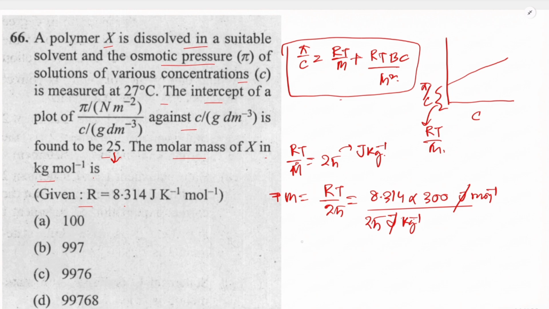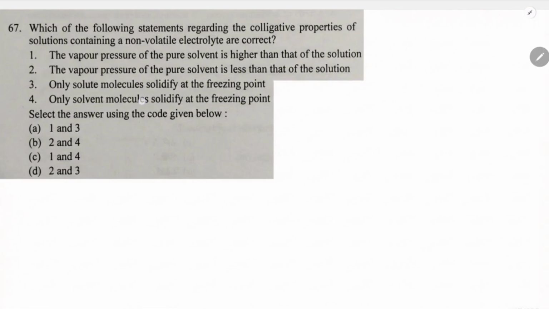Then after solving this, the value will be 99.768 kg. So option A is correct. Which one in the question number 67? Which of the following statements regarding the colligative properties of the solution containing non-volatile electrolytes are correct? The vapor pressure of the pure solvent is higher than that of the solution. That is a true statement, because in the pure state P0 is always greater than the solution pressure.